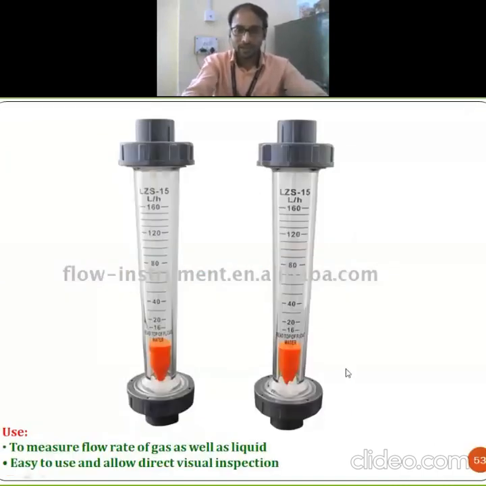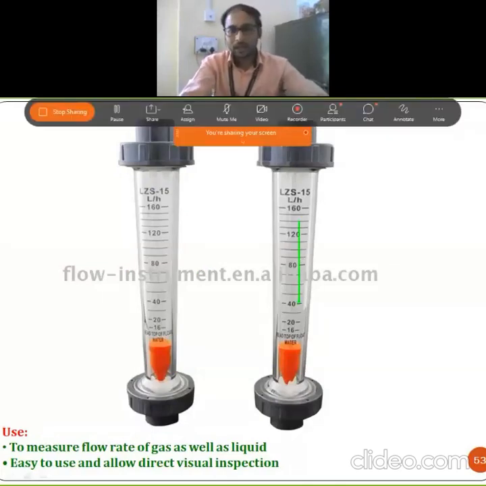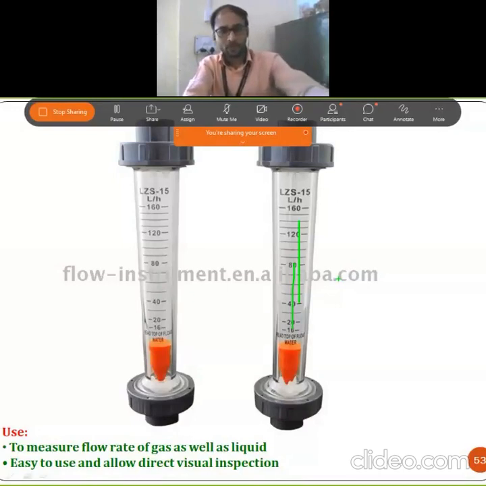This is again a diagrammatic representation of that, with simple scales over that, and according to the flow rate, that plummet or floater rises, and we can directly measure the volume, how much volume should be there, or directly measure the flow rate. Okay, so the use of this is that we can simply go for the measurement directly, with visual construction.